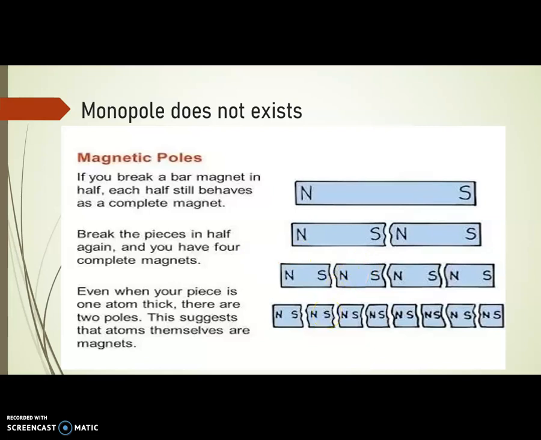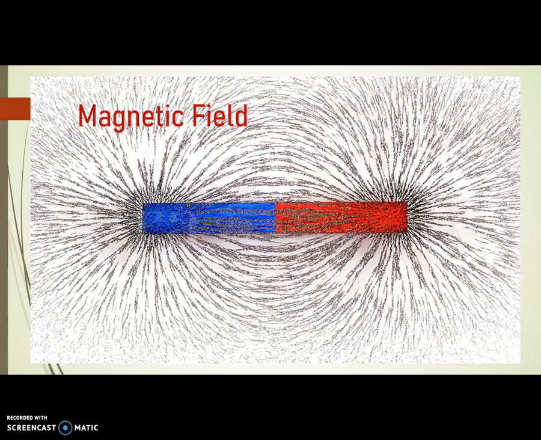That means a monopole does not exist. A magnet always has two poles, north pole and south pole. Even if we cut the magnet down to one atom, it also behaves as a magnet with two poles, north pole as well as south pole.